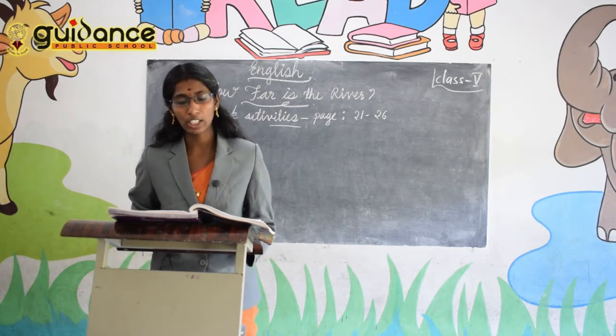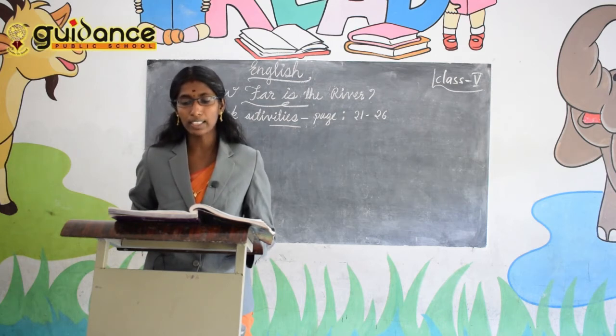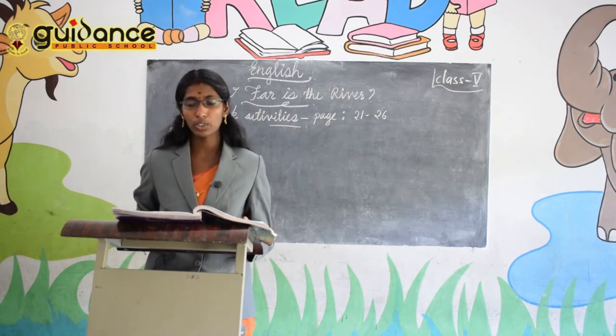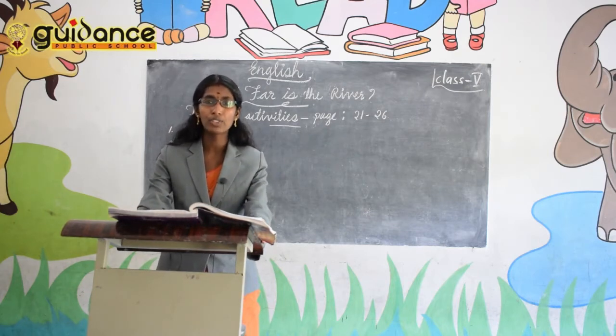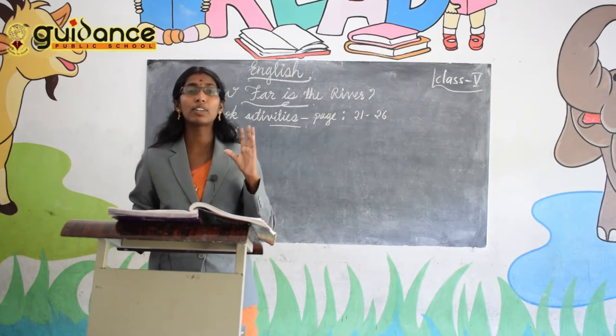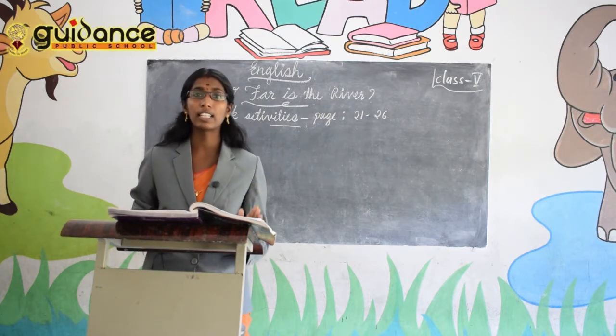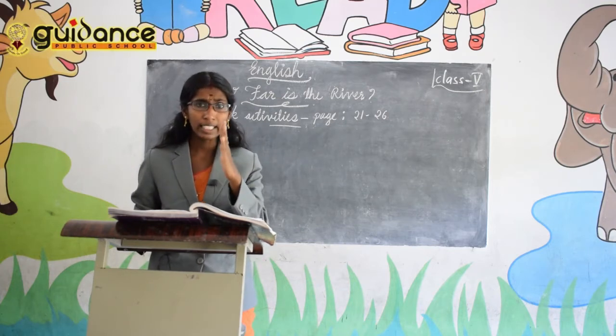The second question: the boy did not notice the smarting of his feet and the heat of the sun. Why do you think the boy did not feel any pain or the heat of the sun? In the story, we can see that the boy didn't feel any tiredness in between his walk to the river, because he has an aim.